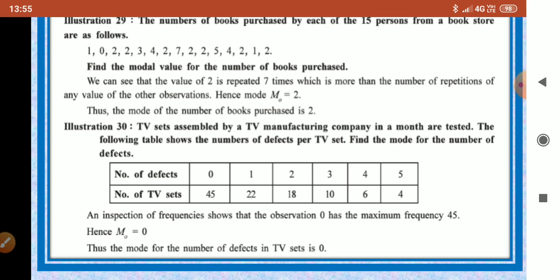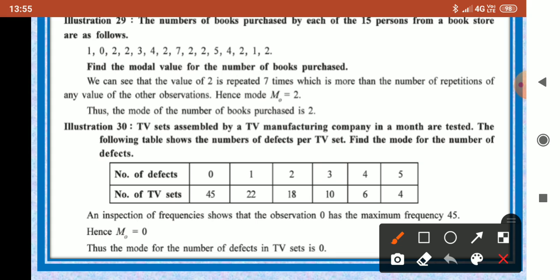Now one more illustration, illustration 30. In this, TV sets assembled by a TV manufacturing company in the month are tested. This data is discrete data, because here frequencies are given. In discrete data, the value which has maximum frequency can be considered as the mode.